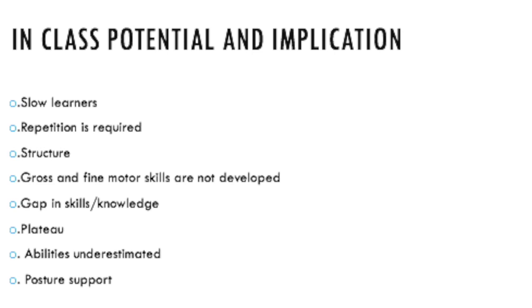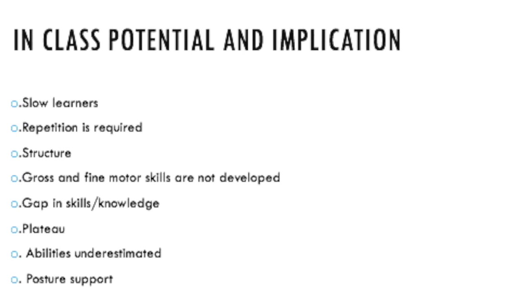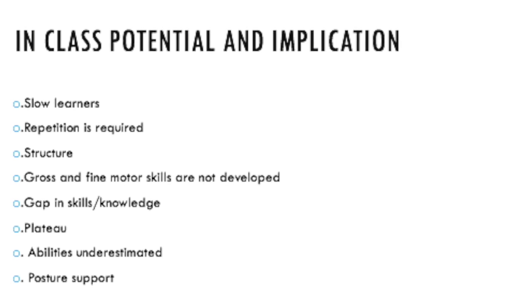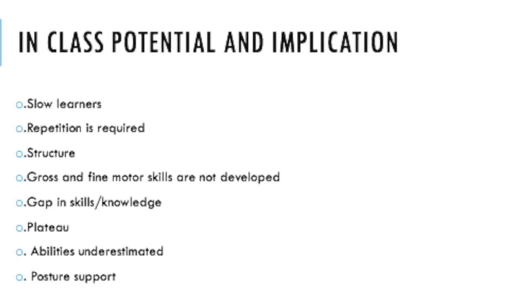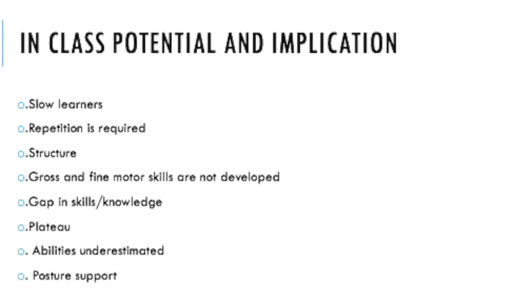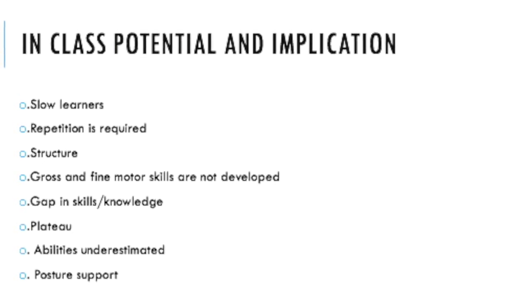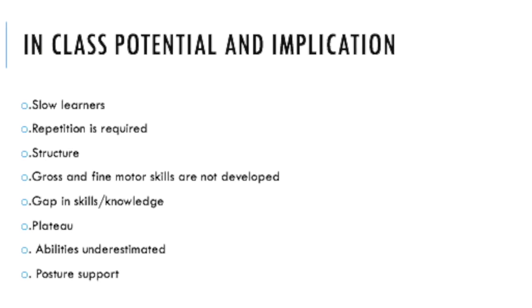So there are some in-class implications we need to consider as educators, and these will include that students with Down syndrome will often take longer to learn new things, and this may require new skills or information to be broken down into smaller steps, as well as a lot of repetition in order to retain the skills or knowledge. Students will require more structure within the classroom in order to work and learn independently.